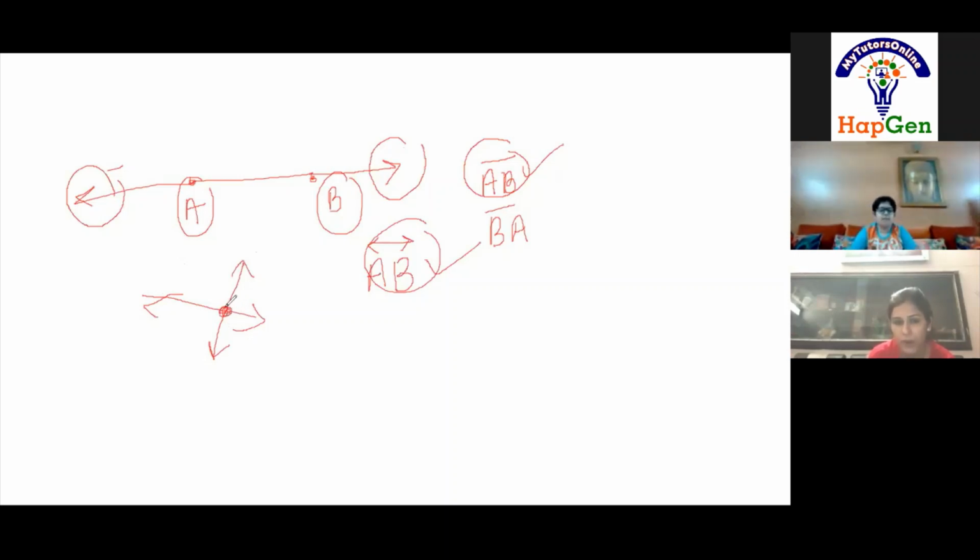Yes, ma'am. And this point of intersection that we have, this is known as point of intersection. Right? Okay. Now, can we have 3 line segments or 3 lines that can intersect? Yes, ma'am. 4? Yes, ma'am. 5? Yes, ma'am. And just now you answered my question that you can have infinite number of lines passing through a point. That means at this point of intersection we can draw as many lines as we want, right? Yes, ma'am.